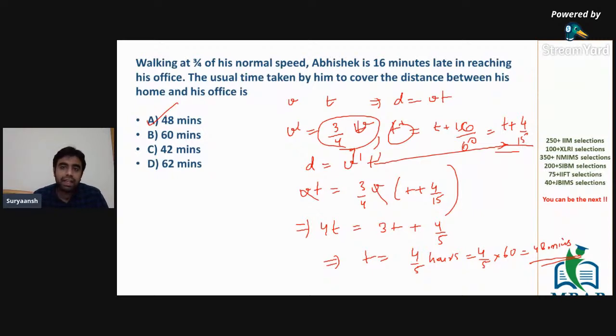So the new time t dash is t plus 16 by 60 in hours, that is t plus 4 by 15. The total distance remains the same, from home to office. That is v into t or v dash into t dash. So just equate d, v into t equals v dash into t dash, which gives t, the original time, as 48 minutes.